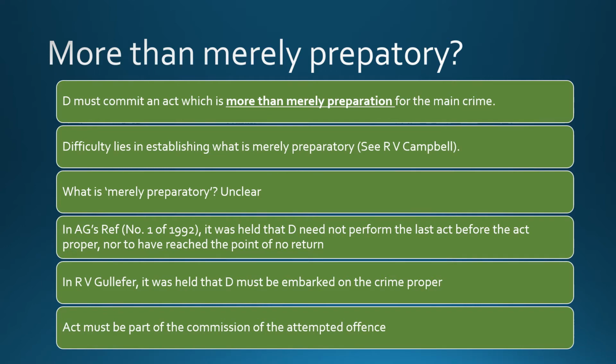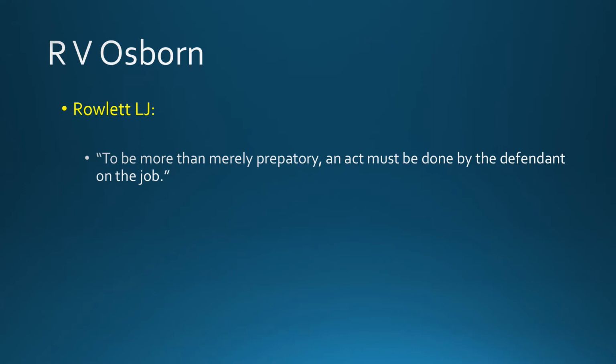Now in Gullefer, it was held that the defendant must be embarked on the crime proper, i.e. the full offence. So this attempted act must be part of the commission of the offence. Lord Justice Rowlatt said in Osborne that to be more than merely preparatory, an act must be done by the defendant on the job. What we're saying there is doing the crime.